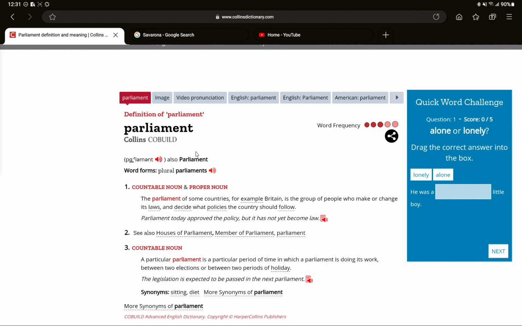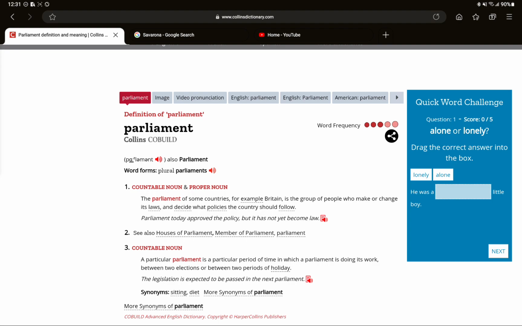The next year, Parliament voted to abolish, to officially end the death penalty for murder.